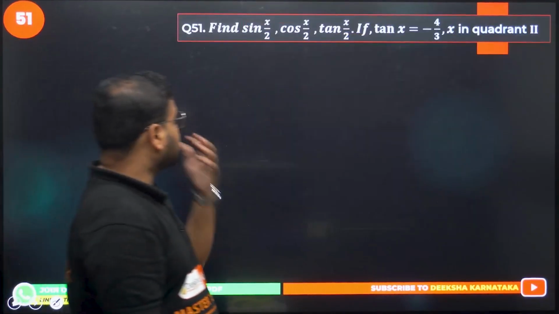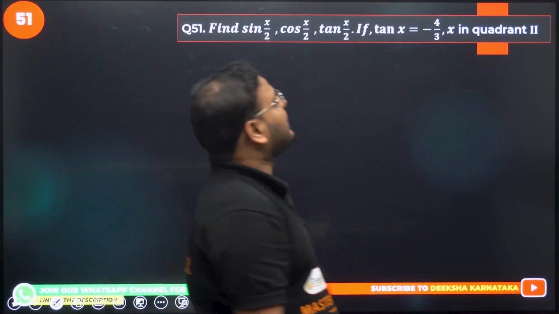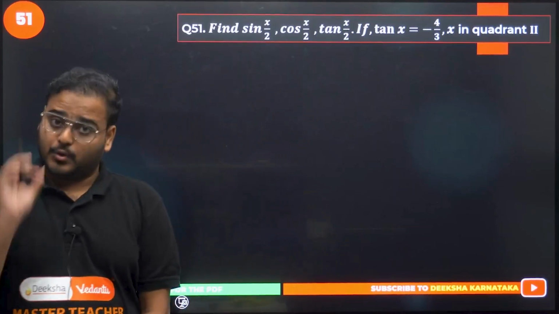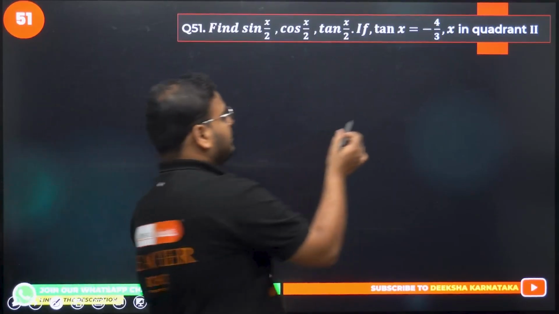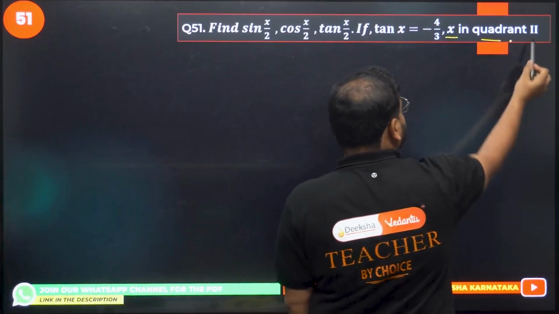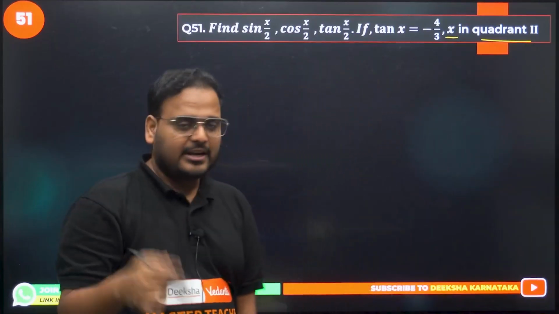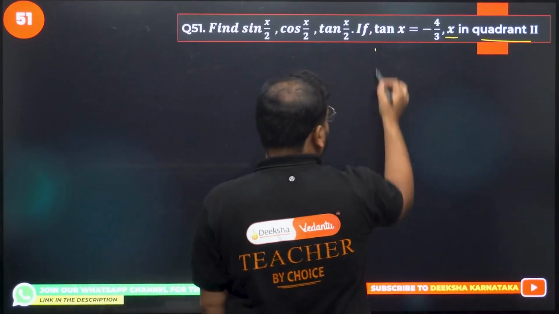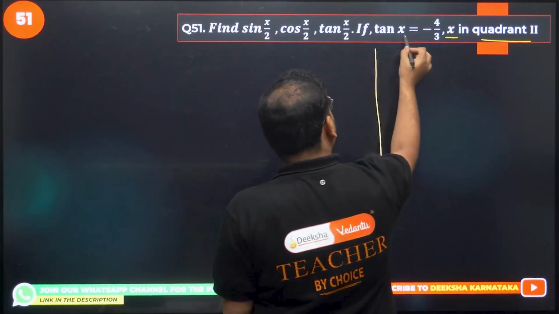51 now. Find the value of sin x/2, cos x/2, tan x/2 if tan x is given as minus 4 by 3. Good question. And x is in the second quadrant. I'll show you how to use that. But right now, focus on tan x/2. Think about it. We have x, and we want to reach x/2.